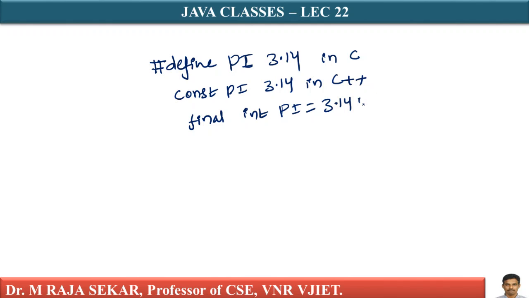Isn't it? It is in Java programming language. Pi means its value is fixed, 3.14. You cannot change the pi value, isn't it? It remains the same throughout the program.